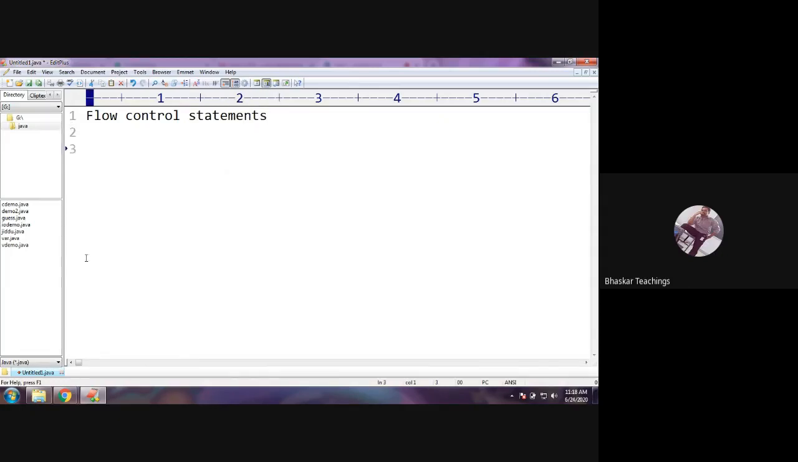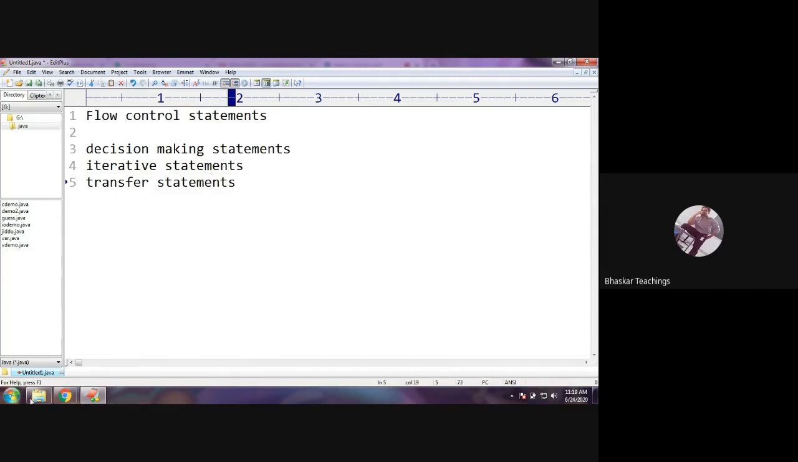Flow control statements are three types. I mean, they can be categorized into three. First one are decision making statements. Second category are iterative statements. Third category are transfer statements or jump statements. You can also call them as jump statements, right?